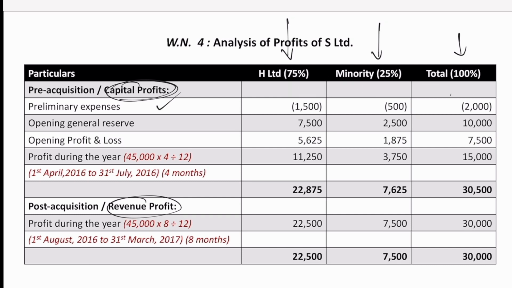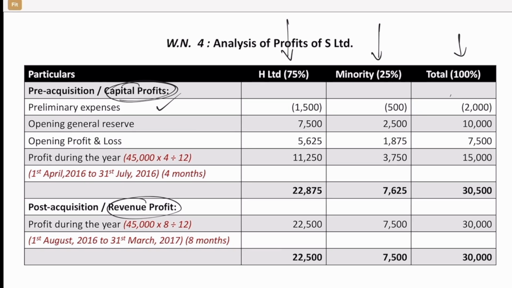When you do the math, 2,000 into 75%, you will get 1,500. 2,000 into 25%, you will get 500 rupees. So that has to be in negative. Why negative? Because we are writing off, meaning we are removing so much from the profits. So therefore it has to be in negative.